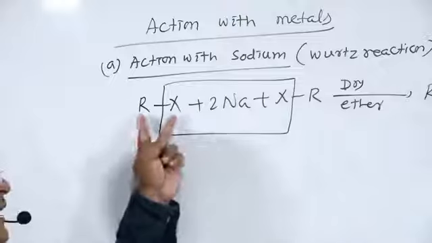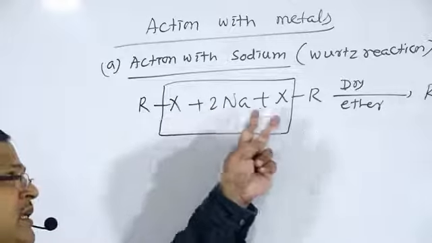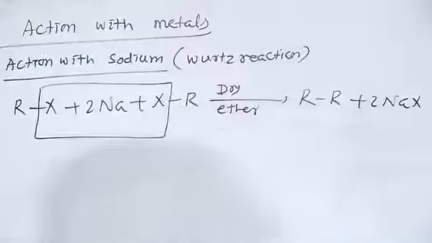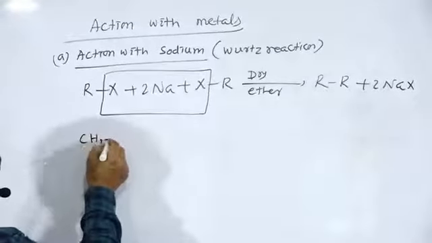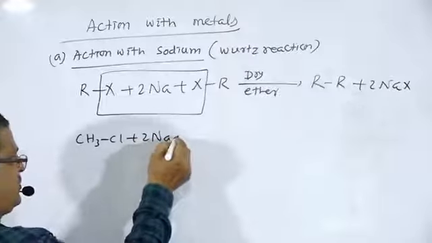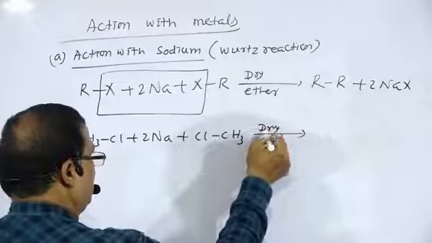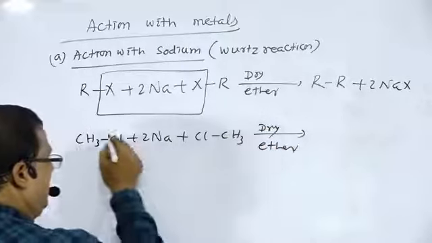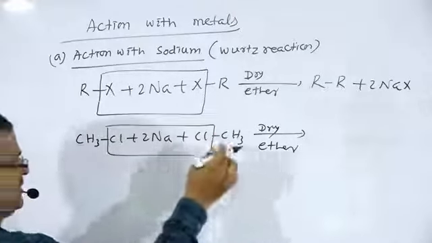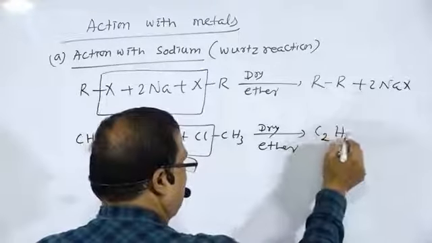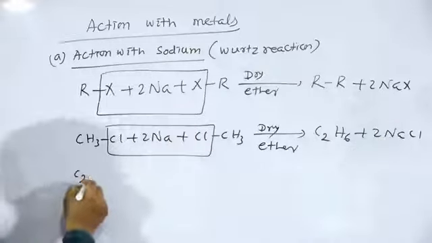In this case, an alkyl halide reacts with sodium metal in dry ether, forming a higher alkane. For example, CH3Cl plus 2 metallic sodium plus ClCH3 in dry ether. The Na part and Cl part are removed in the form of NaCl, and CH3 bonds to CH3, giving C2H6, ethane, plus 2NaCl.